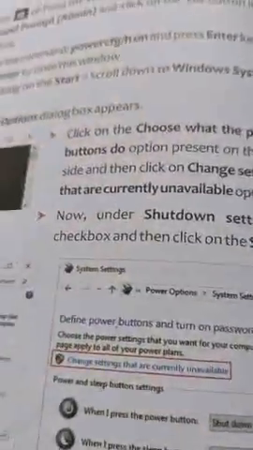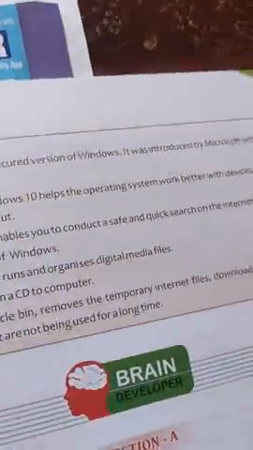So these are the various topics which we discussed in the previous class.